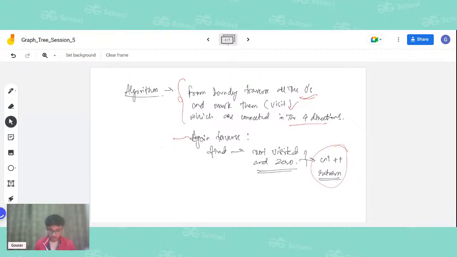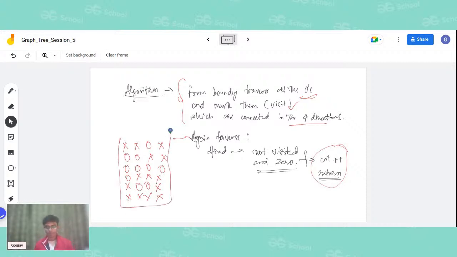Let's say there is a zero here, there is another zero here, there are X's, 0, X's, 0, 0, X, X, 0, 0, 0, X, 0, 0. Let this be X, let this be X, let this be X. Okay, so let us say that this is our matrix. Sumit is saying that we will traverse the boundary first. So let us say we are traversing the boundary.